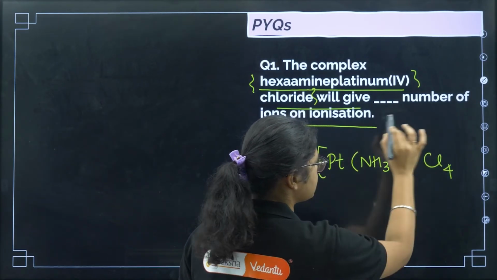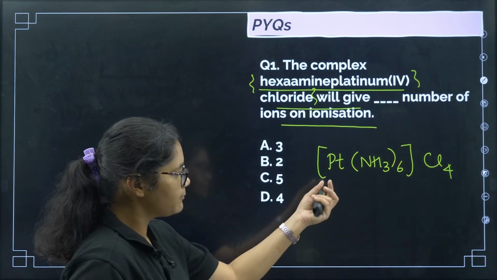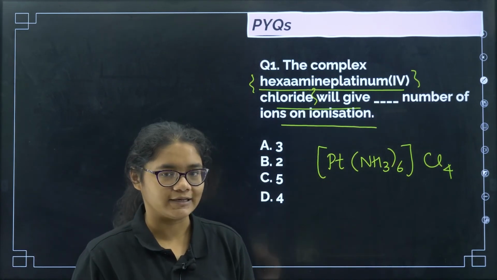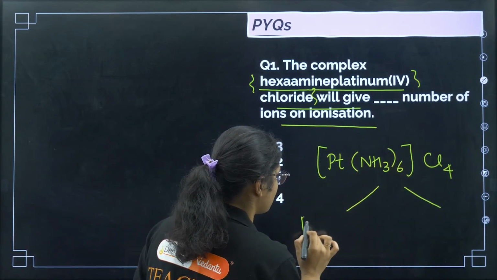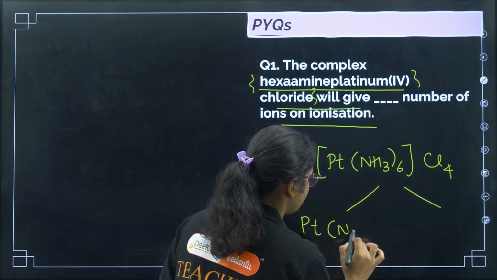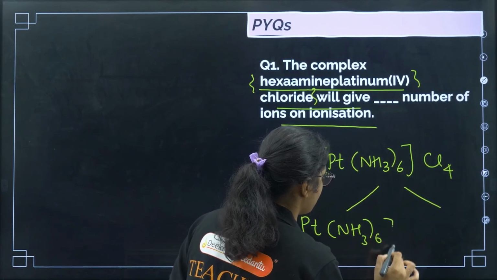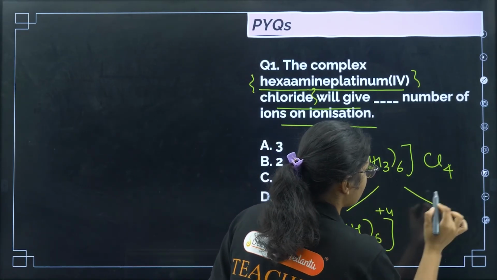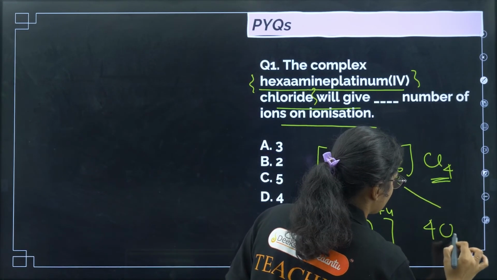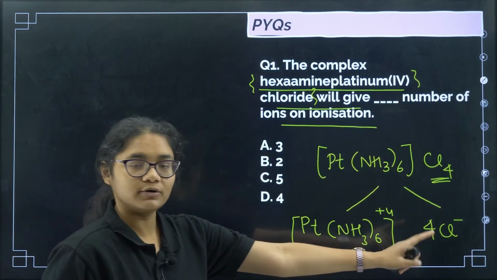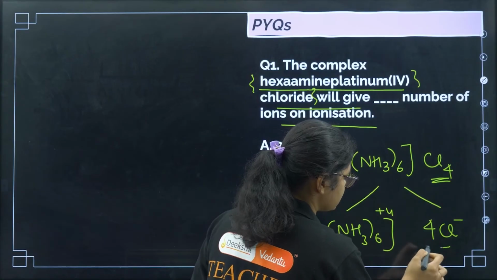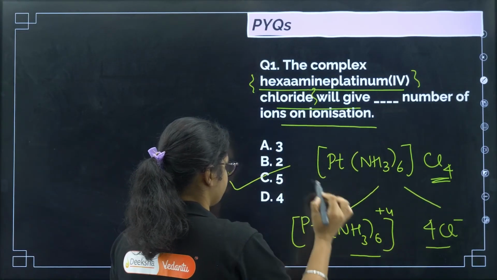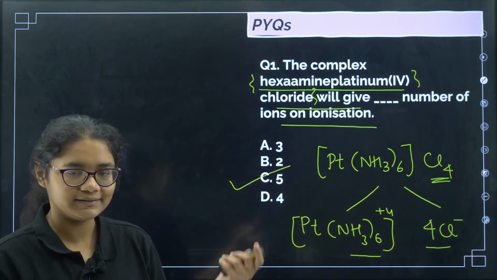Now if I put this in water, how many ions will I get? This complex itself will be 1 ion, and I have 4 Cl minus. So the total number of ions is 4 plus 1, that is 5. The correct answer is 5.